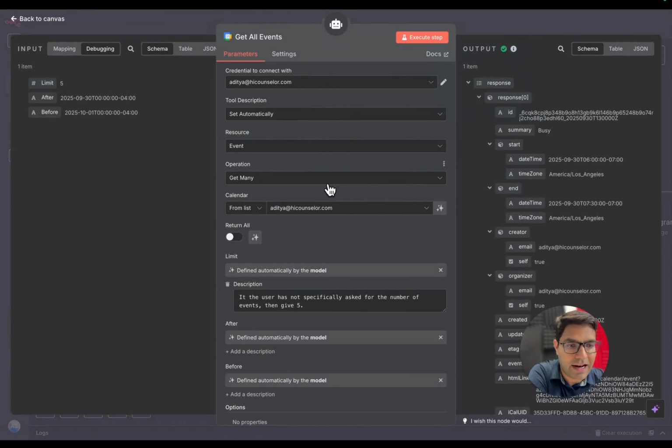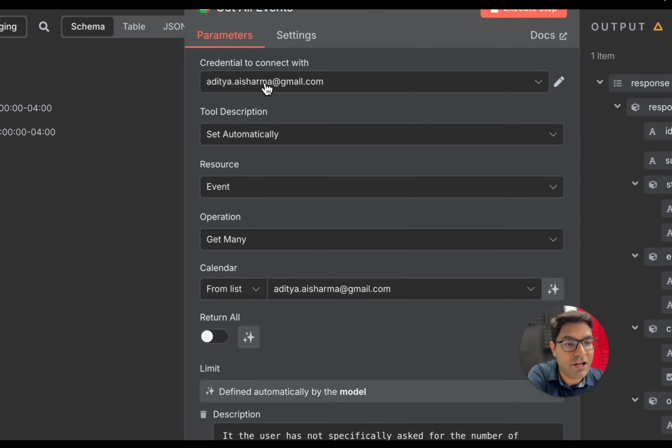Let's go to the get all events calendar node. Now, whenever you go to any calendar node, you need to make a few configurations. First thing, you need to add your email ID over here. Okay. So here I've already integrated my email ID and my calendar, aditya.aisharma@gmail.com. If you are coming here for the first time, you need to integrate your calendar.